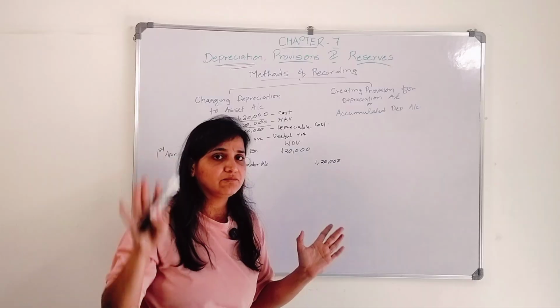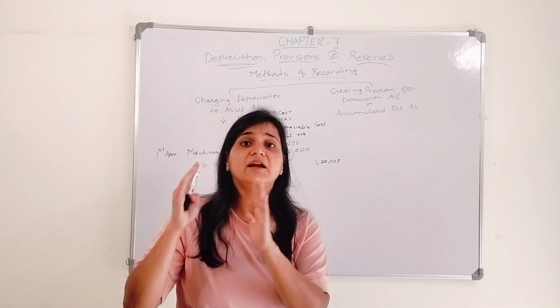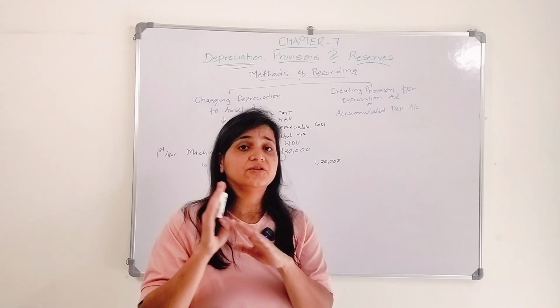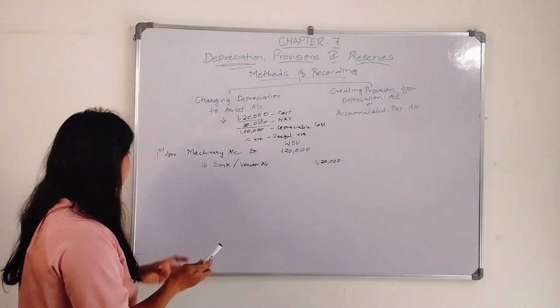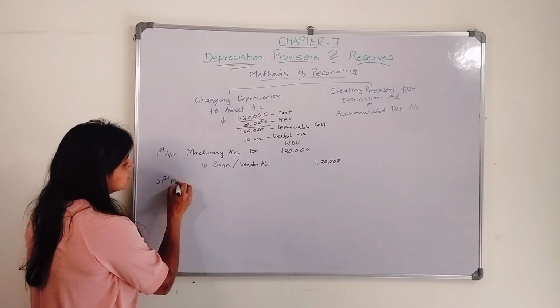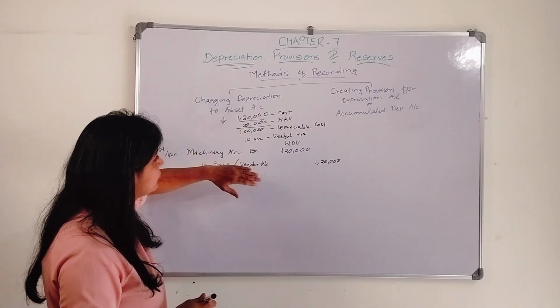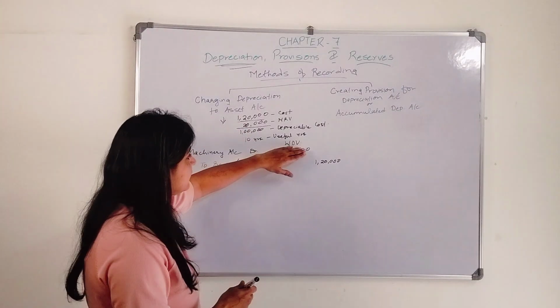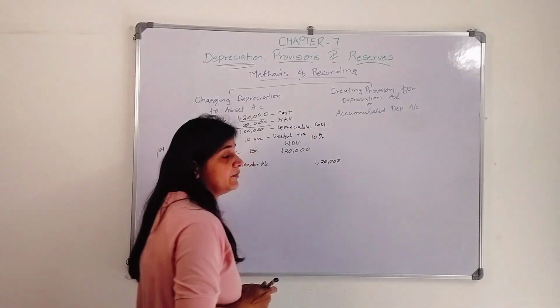Now I use that machinery, and the depreciation amount is charged at the end of the year. At the end of the financial year, we will charge depreciation. So on 31st March, when I close my books, I need to charge the depreciation amount. I'm considering it as the WDV method, 10% is the rate of depreciation.